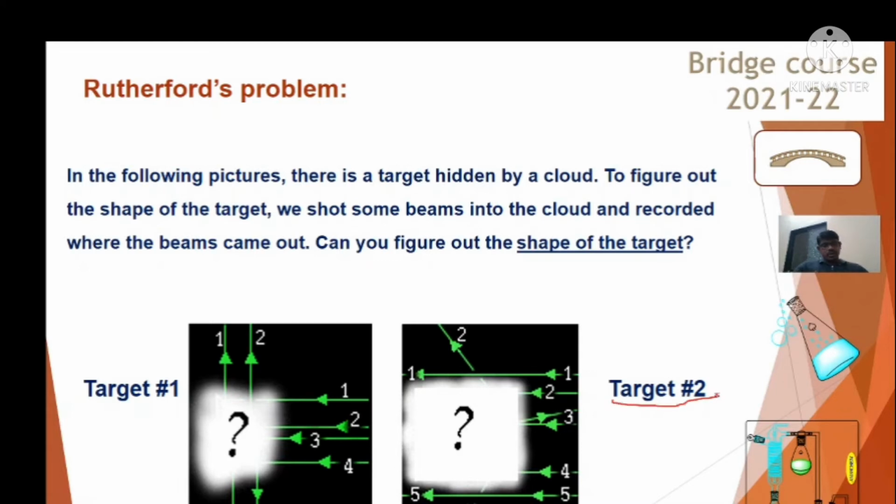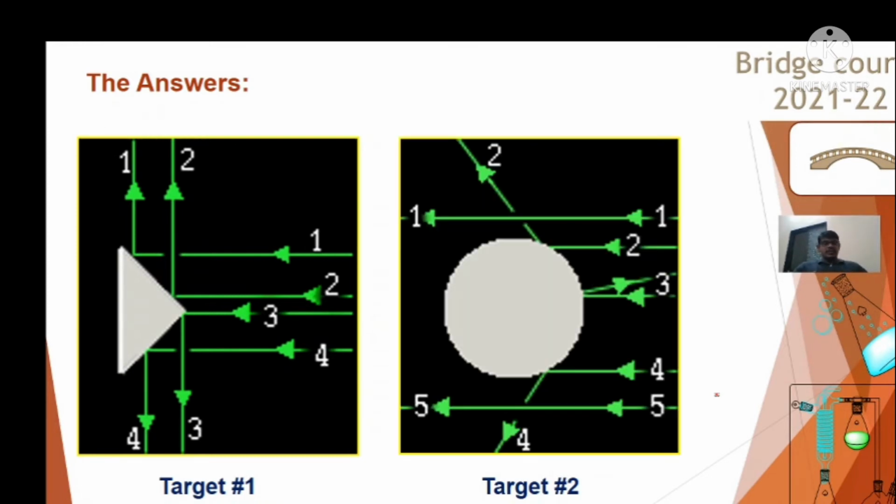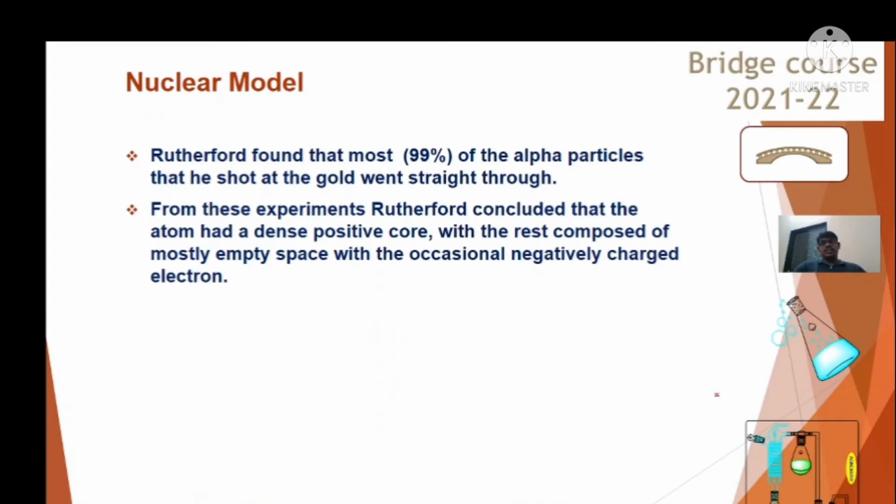On the basis of that we can say that the atom is circular in shape, not triangular. If the alpha particle falls on a triangle, it will deflect by 90 degrees, but they deflect by some other angles than 90 degrees, so we can say that the nucleus is circular in shape. This is the explanation, but Rutherford didn't even say that neutrons were present in the nucleus.